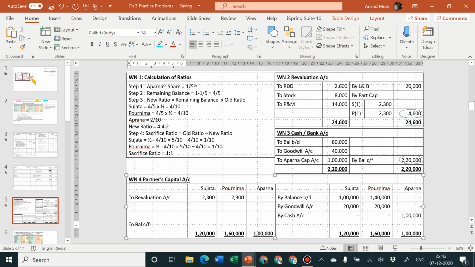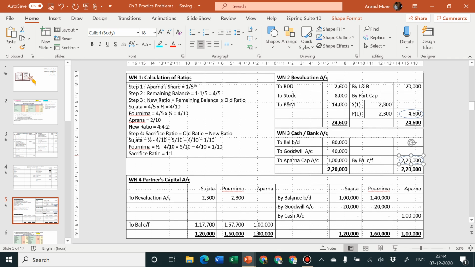What is the balance? From 1 lakh 20, if you deduct 2,000, it will be 1 lakh 18,000. From 1 lakh 18, if you deduct 300, it will be 1 lakh 17,700. 1 lakh 20 minus 2 means 1 lakh 18. 1 lakh 18 minus 300 is equal to 1 lakh 17,700. 1 lakh 60 minus 2 is equal to 1 lakh 58. So it will be 1 lakh 57,700. And for Aparna, there is only credit entry, there is no debit entry. So Aparna's capital will be as it is, 1 lakh rupees.